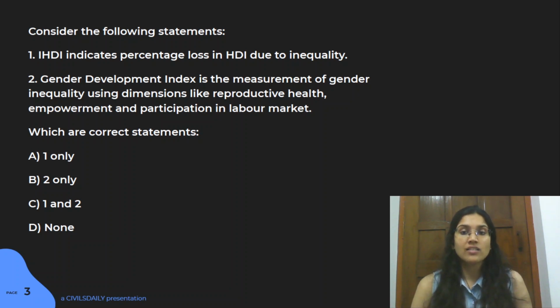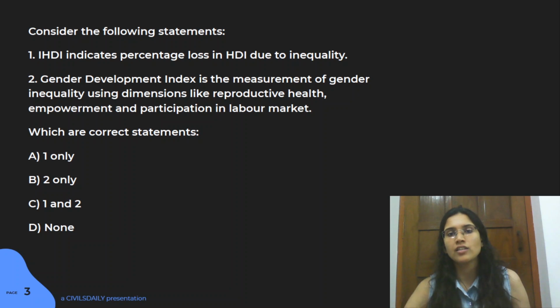So that is the composite measure of gender inequality, and that particular index measures your reproductive health, empowerment, and the labor market representation. When we're talking about Gender Development Index, that works similarly to what HDI works. So the participating criteria are almost similar. It's just that it's measured in terms of male-female kind of a thing. All right. So the answer for this particular question is A.